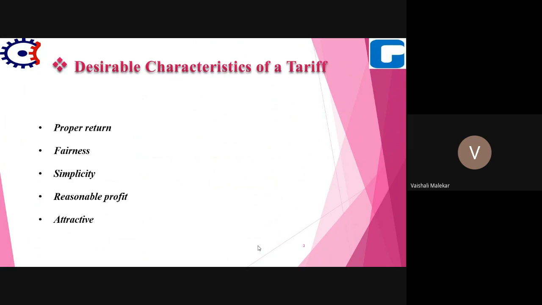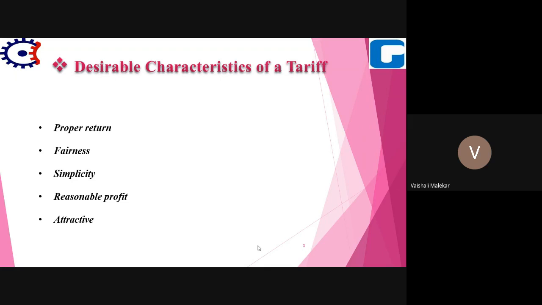And the cost of producing electrical energy is not the same for all consumers, but it increases with the increasing departure of the consumer's load conditions from the ideal. So the rate again depends on the load conditions. So the tariff should be fair. Then, simplicity we already discussed, fairness, then reasonable profit.